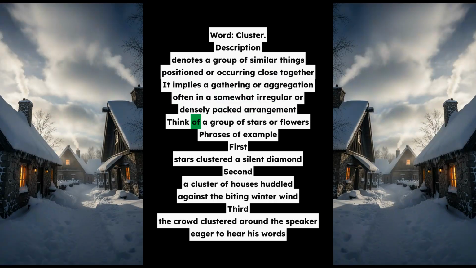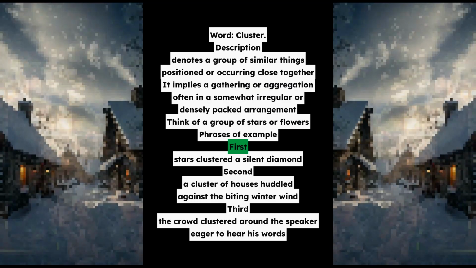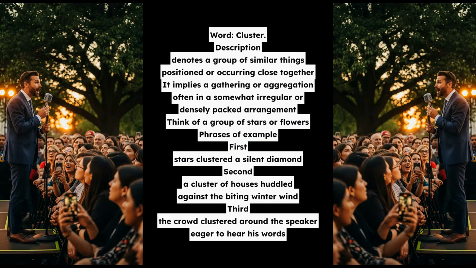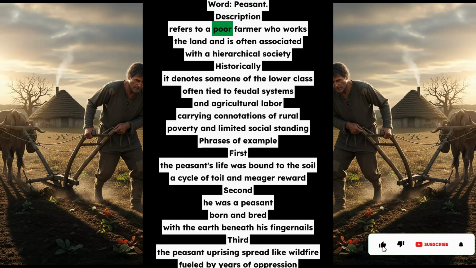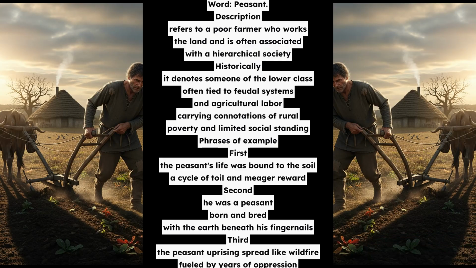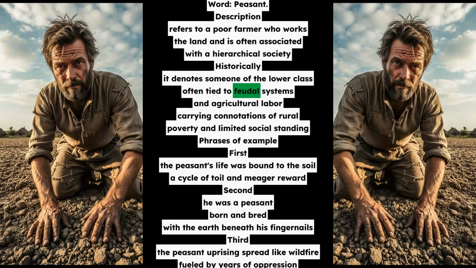Word: peasant. Description: refers to a poor farmer who works the land and is often associated with a hierarchical society. Historically, it denotes someone of the lower class, often tied to feudal systems and agricultural labor, carrying connotations of rural poverty and limited social standing. Phrases of example. First, the peasant's life was bound to the soil, a cycle of toil and meager reward. Second, he was a peasant, born and bred, with the earth beneath his fingernails. Third, the peasant uprising spread like wildfire, fueled by years of oppression.